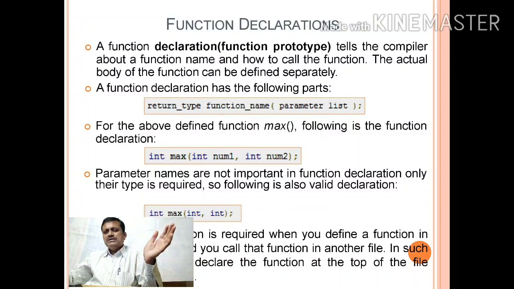It is not essential that you call the function within the same program. You can call anywhere, from outside the program also, or from outside the function also. A function can call a function, and a program can call a function.